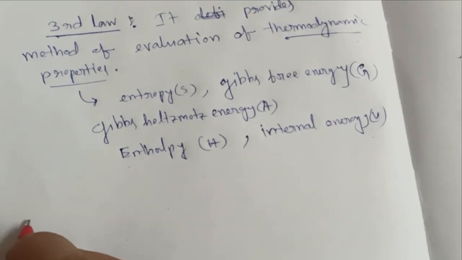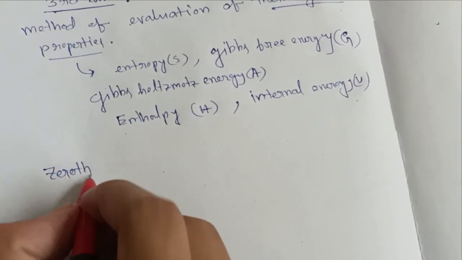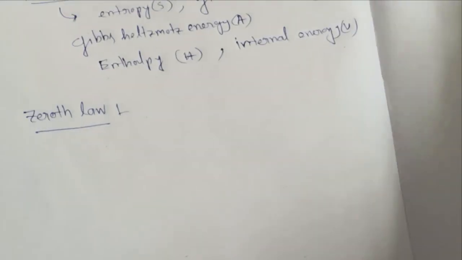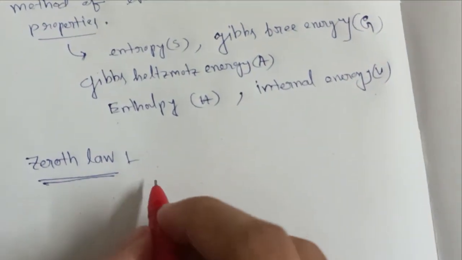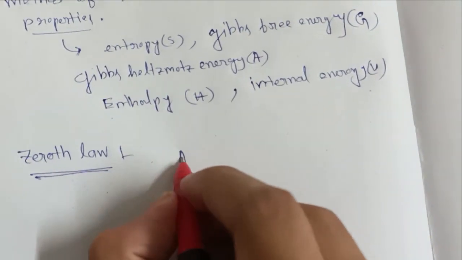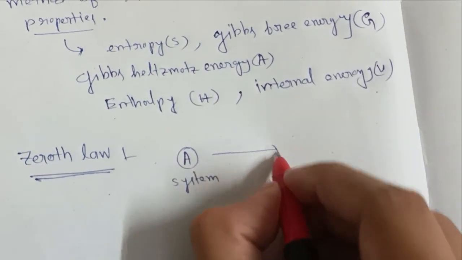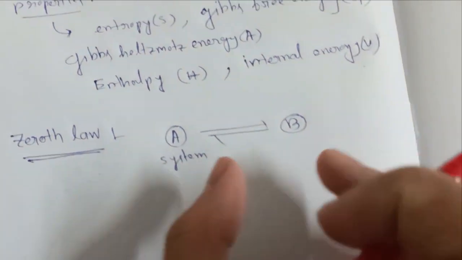And another law comes later, that is called the zeroth law. What is the zeroth law? The zeroth law tells that if two systems are in equilibrium, like if A is a system, it is in equilibrium with B separately.